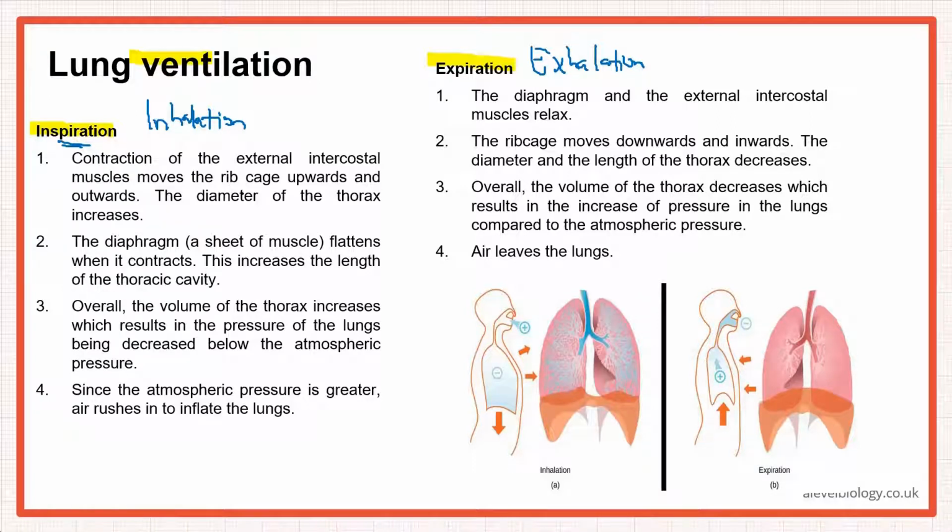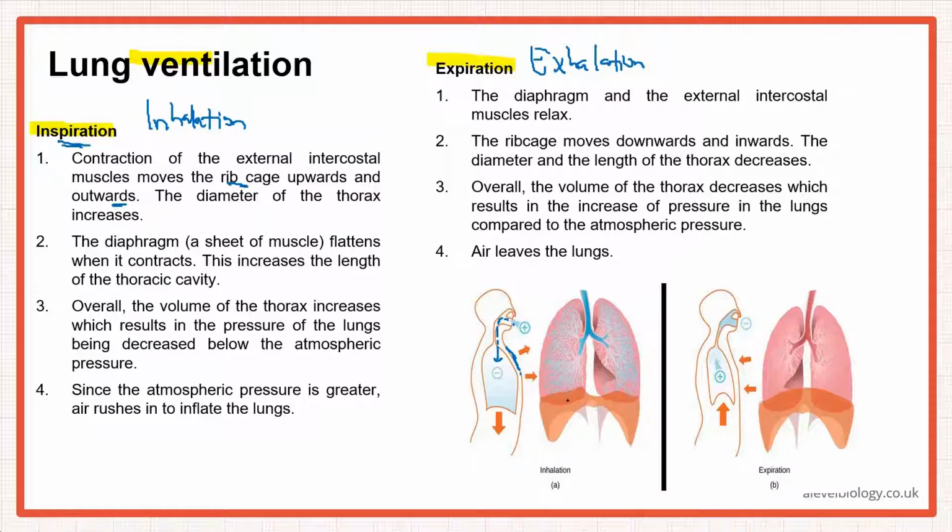In inspiration, you're breathing in, air is coming in. So what will happen now? The external intercostal muscles, which are here, contract, right? And they move the rib cage upwards and outwards. So you can see as you're inhaling, breathing in, air is coming into the lungs. The external intercostal muscles contract, and what happens because of that? The rib cage moves upwards and moves outwards.